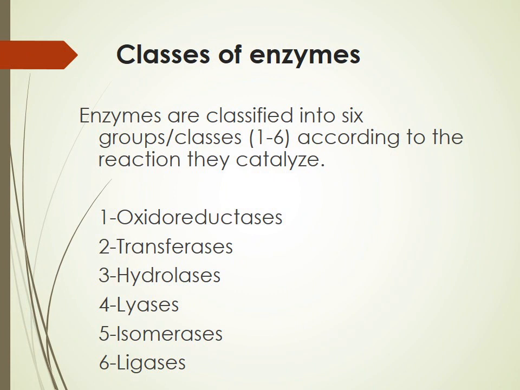In the case of this classification of enzymes, there are six classes of enzymes. The classes are named 1 to 6 in that order. Number 1 are the oxidoreductases, number 2 are the transferases, 3 hydrolases, 4 lyases, 5 isomerases, and 6 ligases.